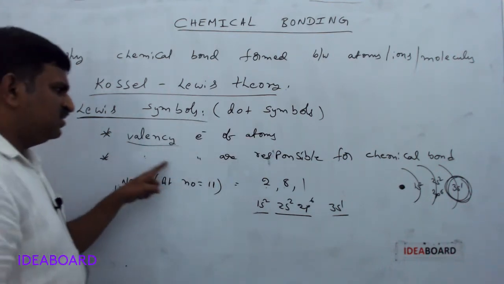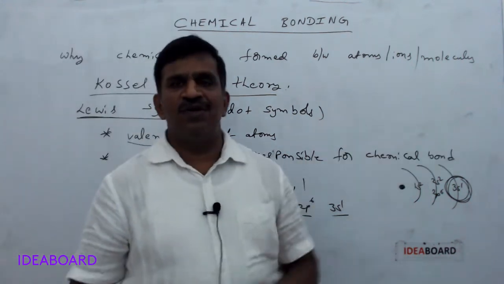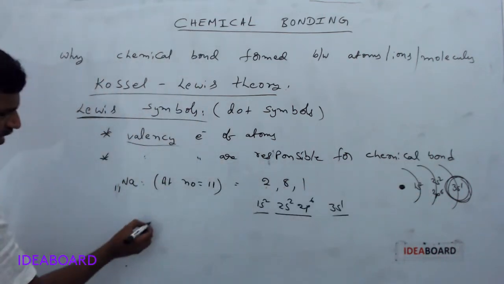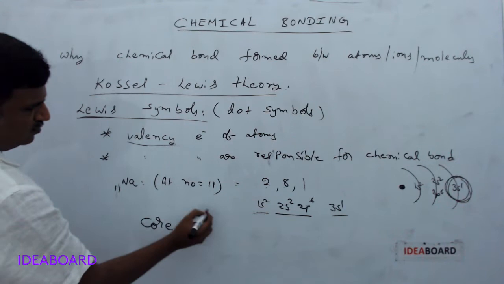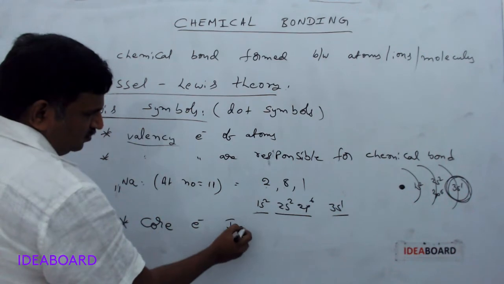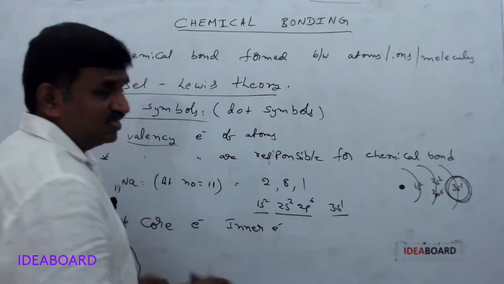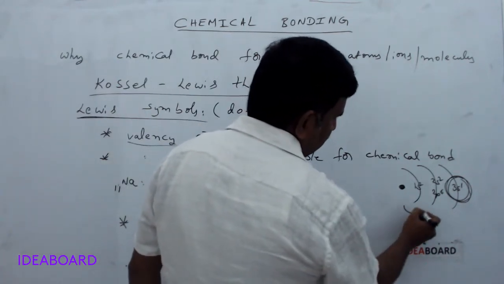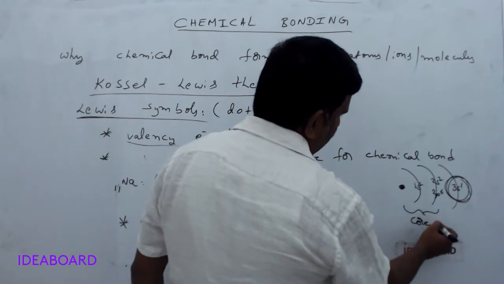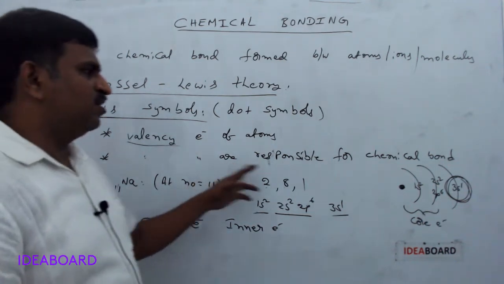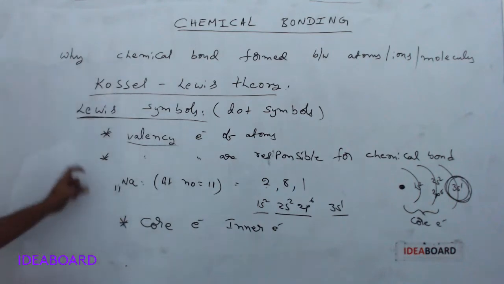The valence electrons are responsible for chemical bonding. What about the remaining electrons? He called them core electrons. Core electrons are the inner electrons, that is, everything except the outermost orbit, here 1s, 2s and 2p. These electrons are called core electrons. So valence electrons, not the core electrons, are responsible for chemical bond formation, which was explained by Lewis first.